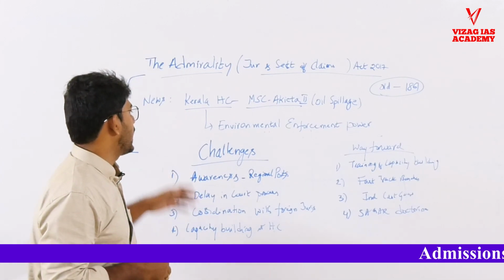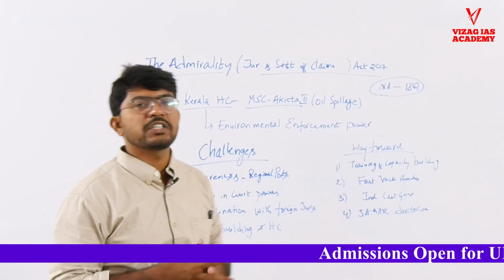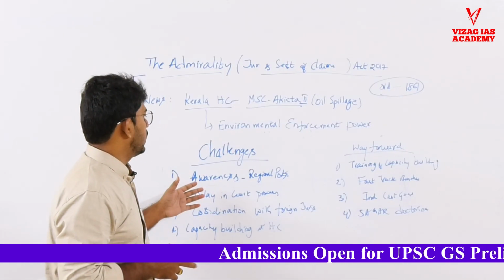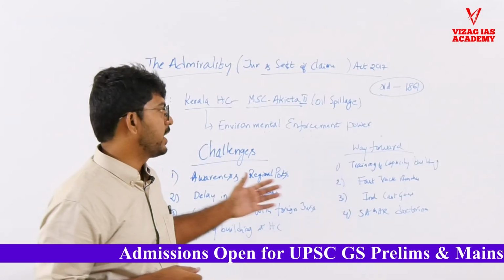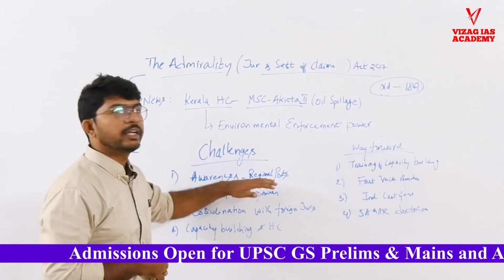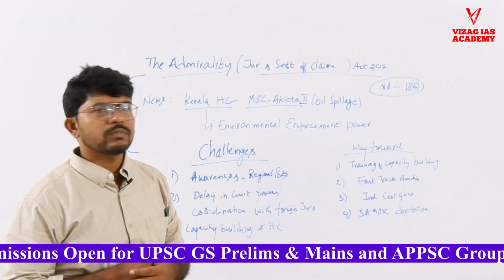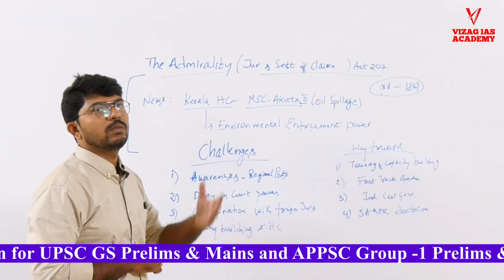The challenges: first, awareness among regional ports. Kochi is an international port, where there is much awareness and knowledge about different aspects of different acts. But regional ports generally don't go for claims. They settle somehow for a lesser amount. So awareness needs to be created among all the ports.